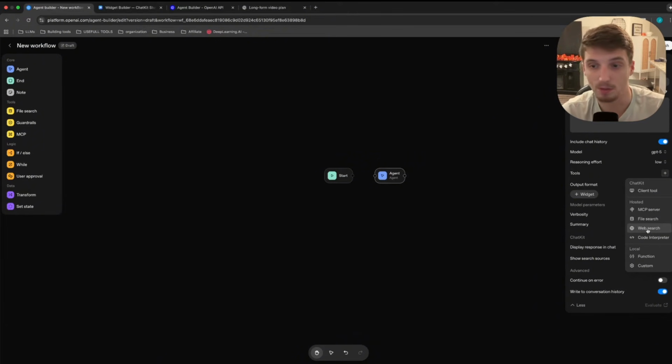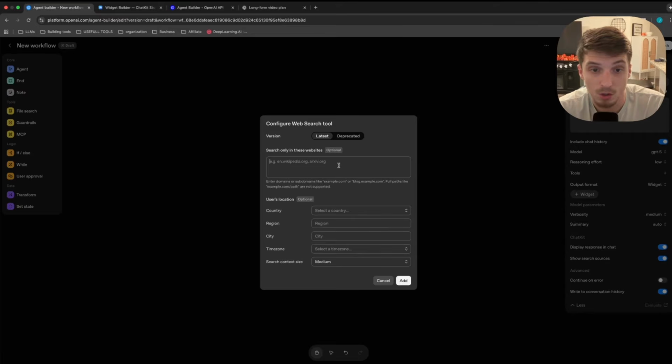Next thing is a web search tool. As we know, LLMs can't directly search the live web themselves. So when you give it access to web search, you can give it a specific URL that you want it to search, or you can just leave it open and it can do the searching on its own.